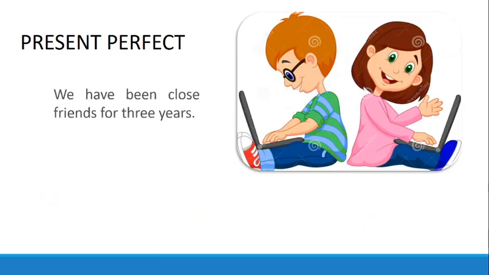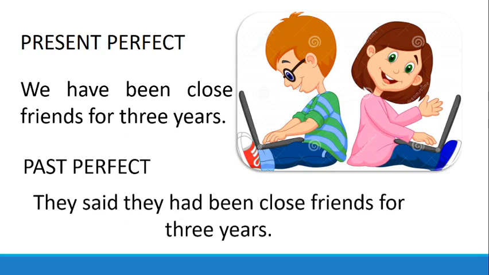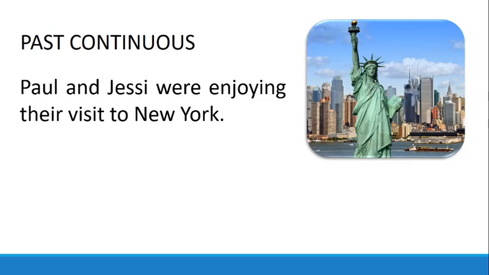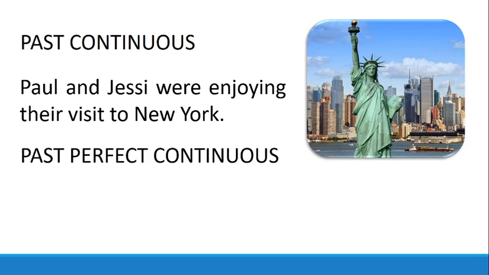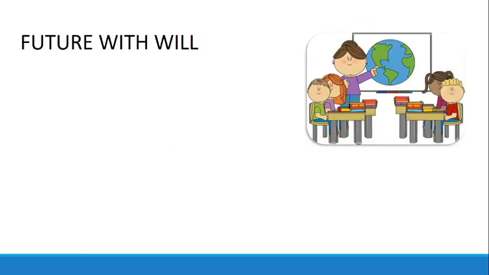For the present perfect, we say, "We have been close friends for 3 years." We are going to report using past perfect, and we say, "They said they had been close friends for 3 years." For the past continuous, "Paul and Jesse were enjoying their visit to New York." We are going to use the past perfect continuous: They said they had been enjoying their visit to New York.